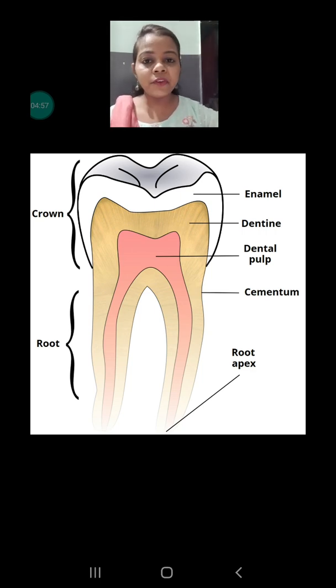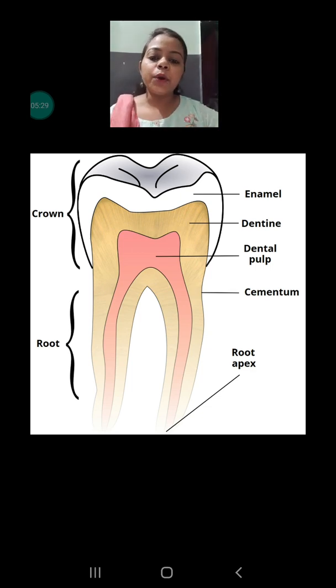Okay, this is the soft layer which has the blood vessels and the nerves, and this part is only used to carry the blood and the nutrients to the tooth. Okay, and if the cavity reaches the pulp area, that means the third layer of the tooth, then we have very much pain in our teeth. When the cavity remains in the enamel and the dentine, it is not painful, but when it touches the third layer, that is the pulp, it is very, very painful.